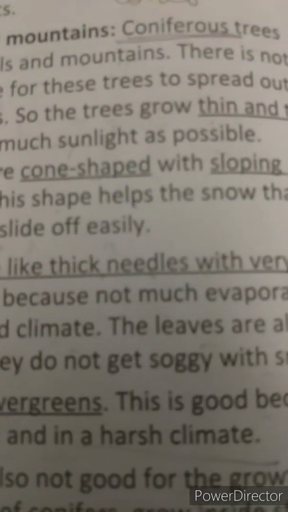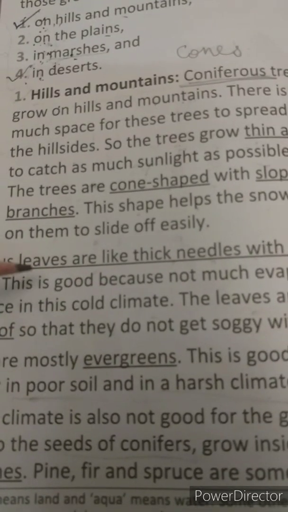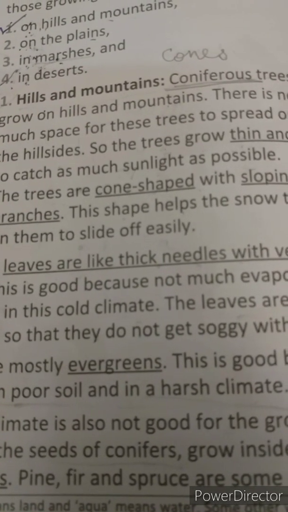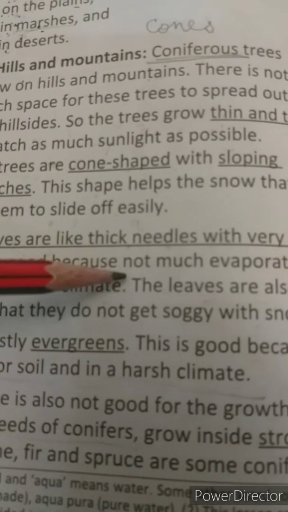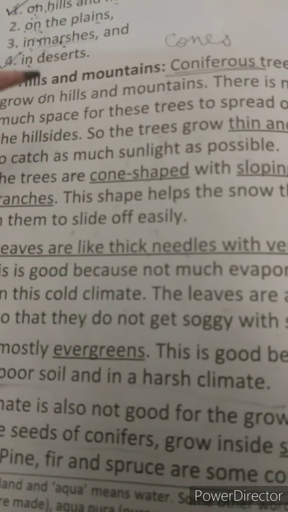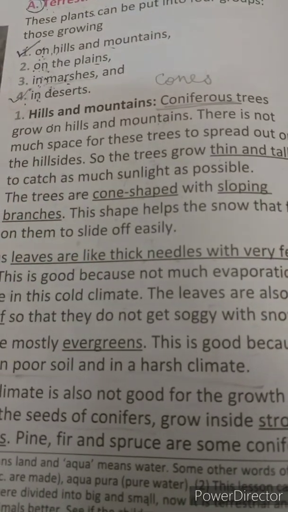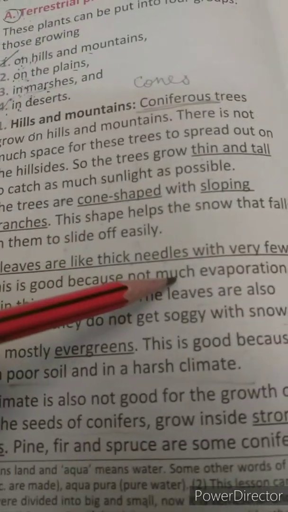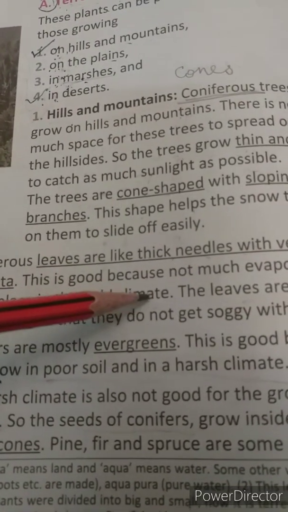So you've just seen what needle-like leaves look like and why they are needle-like, so that not much water vapor is lost. This is good because not much evaporation takes place in the cold climate.